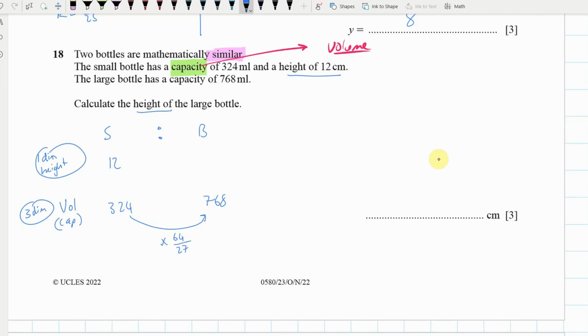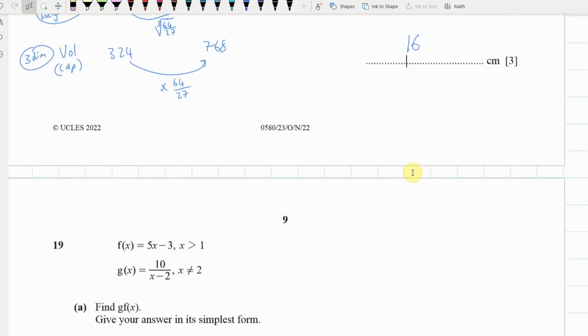Now some of you Larrys, who shall remain nameless, went, oh okay, that means we do this, 64 over 27. But hang on a minute, we are going from 3 dimensions to 1 dimension. Okay, so we need to cube root that. So cube root of 64 over 27. Okay, and then you times it. Now, the cube root of 64 over 27 is 4/3. So we're just going to times by 12 by 4 over 3, and that gives us 16. Okay, so that was actually not a hard one, as long as you spotted what was being tested.